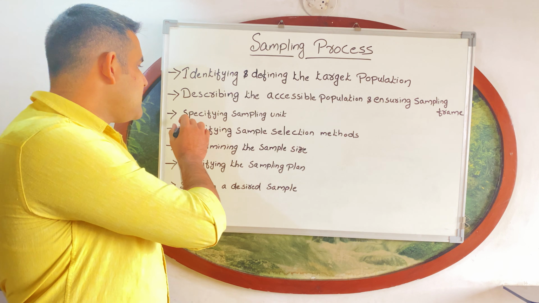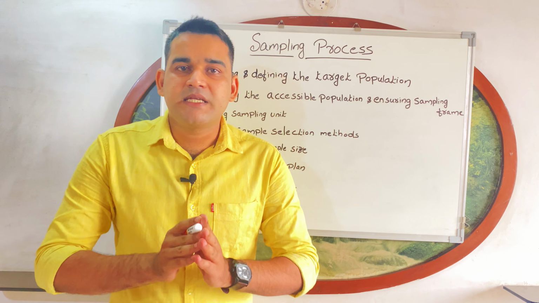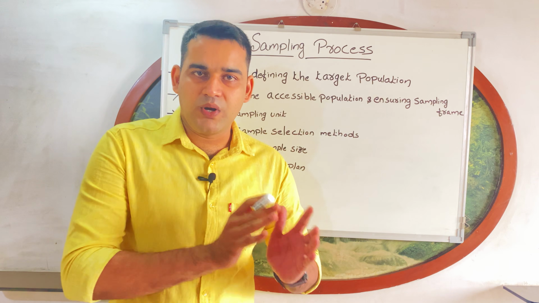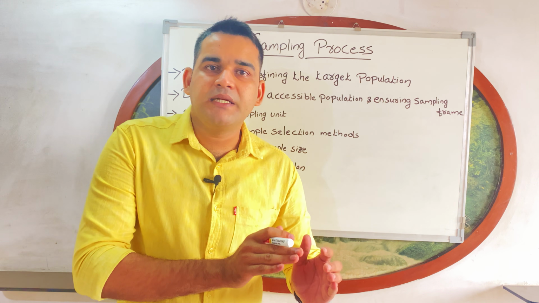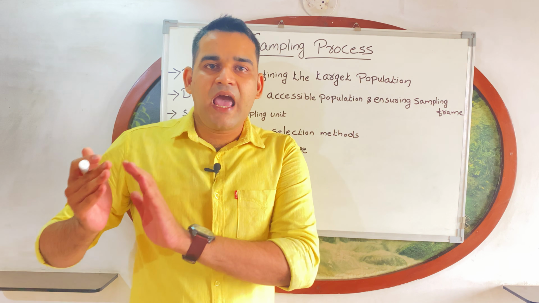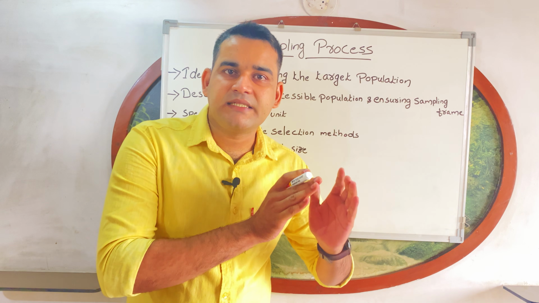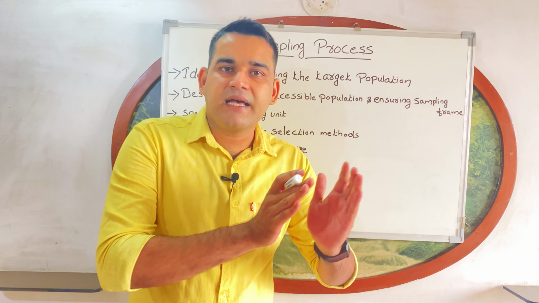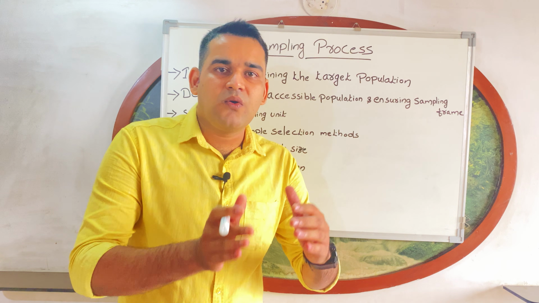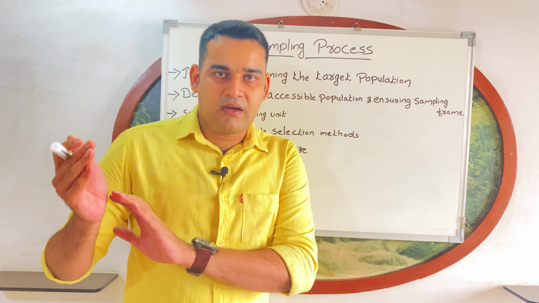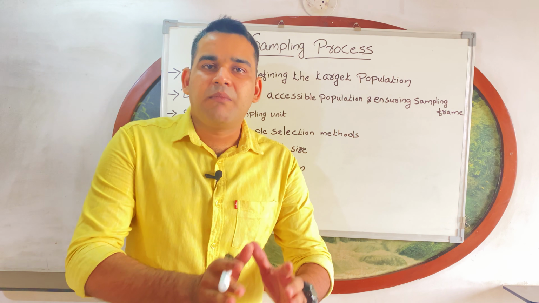Next one is specifying sampling unit. Third step is specifying the sampling unit. In the third step, the researcher should establish inclusion and exclusion criteria. Okay? The researcher should establish inclusion and exclusion criteria, which means the researcher should make including as well as excluding criteria. That is in and out criteria. With an example, I will tell you.